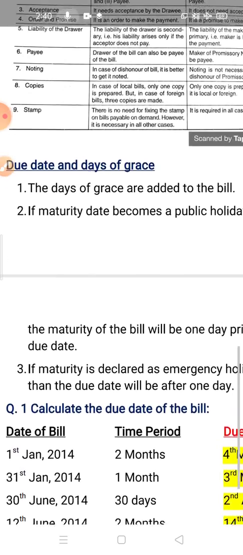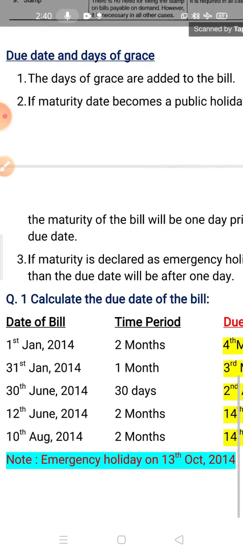Now the most important. I hope you all have understood the difference between bills of exchange and promissory note. Don't be confused. Bill of exchange is a bill. A bill is written by the drawer or seller of the goods, and a promissory note is prepared or written by the purchaser of the goods. This is the most important difference.